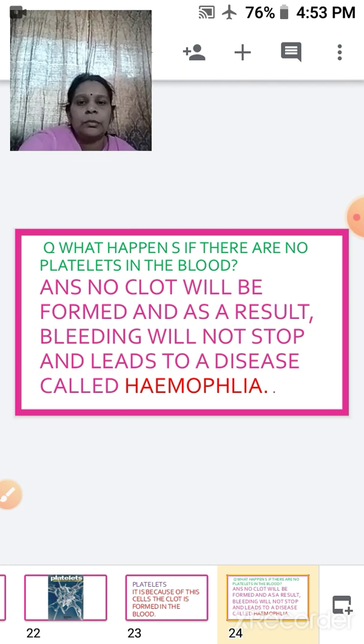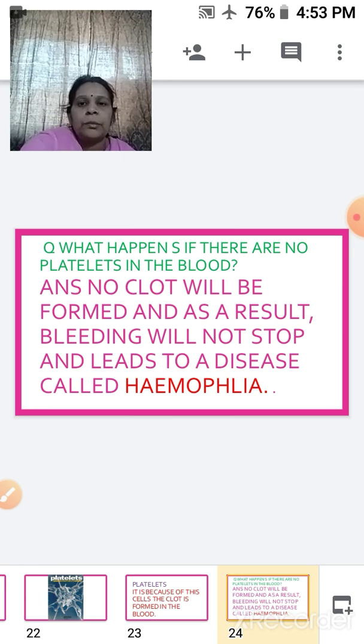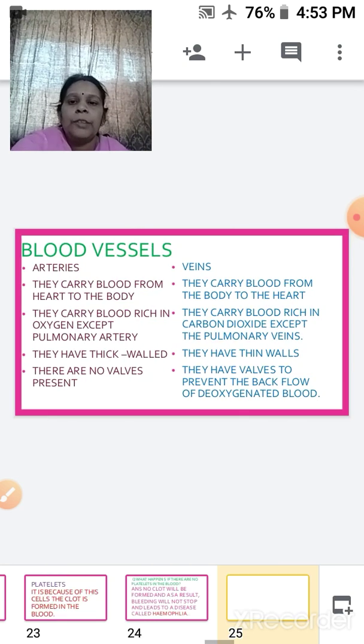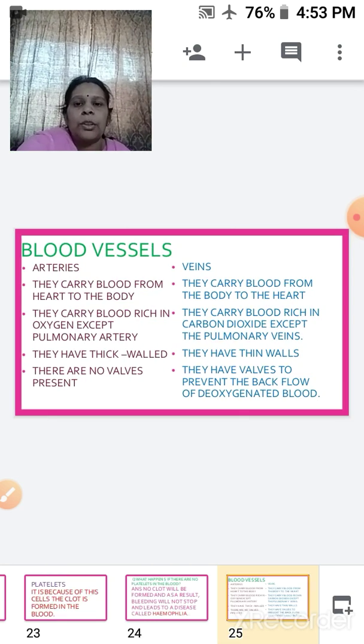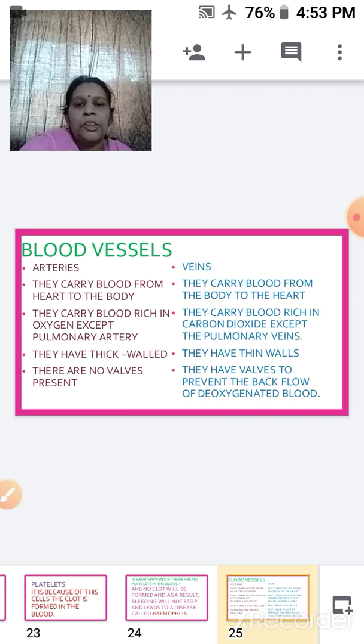Okay, so as a result of which bleeding will not stop, and it will lead to a disease called hemophilia, which may be fatal for our body, for our organism. So it may lead to death.